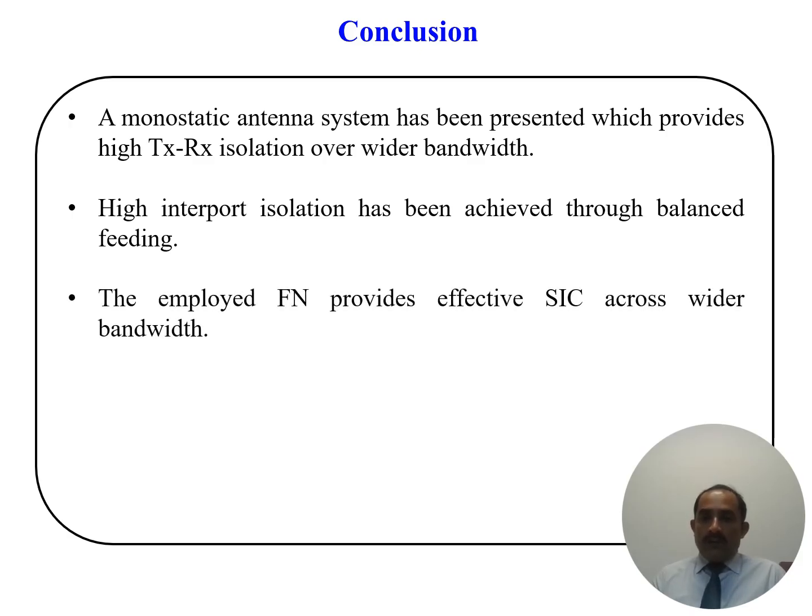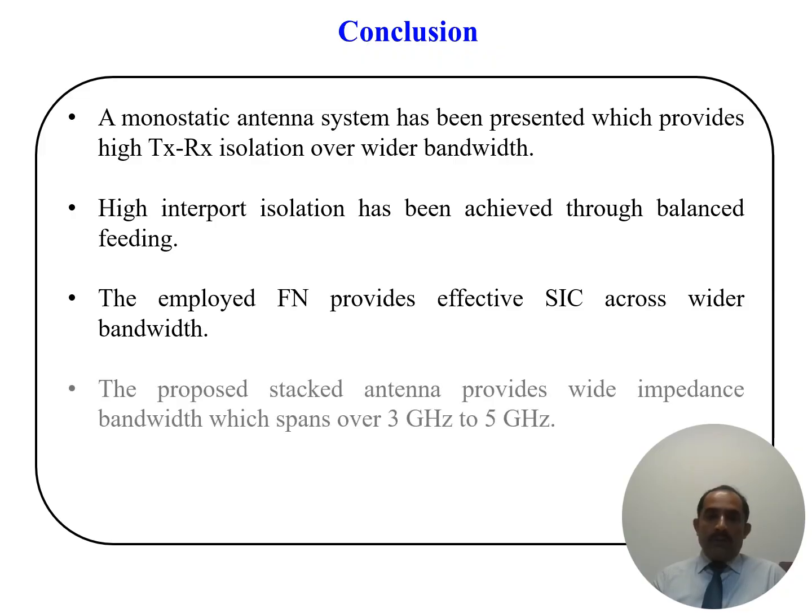That feeding network provides the effective suppression of the self-interference, or the self-interference cancellation, to achieve this performance. This proposed antenna achieved impedance bandwidth of 2 GHz, which is 50%. And the second thing is it provides at least 60 dB isolation across the entire bandwidth of this antenna.